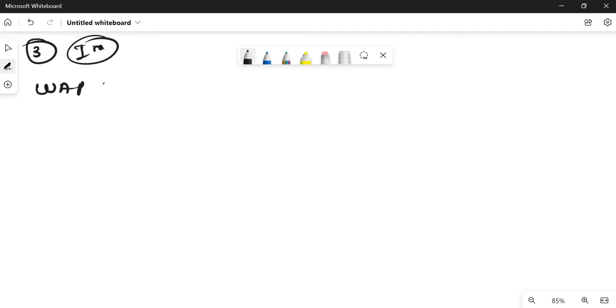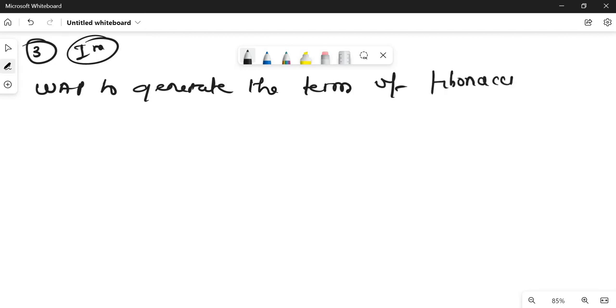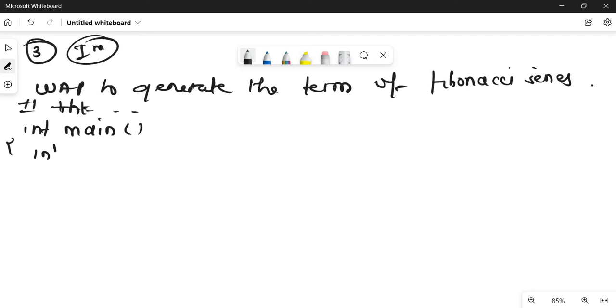Write a program to generate the nth term of the Fibonacci series. It is very easy but a very important question. So let me write the code for you. #include, int main, int n, and let me take a variable r for result.